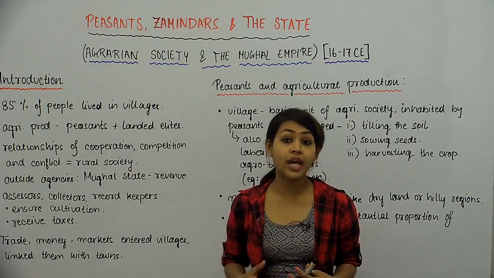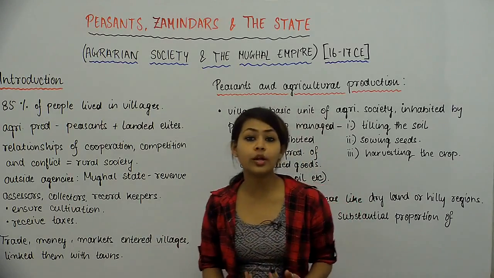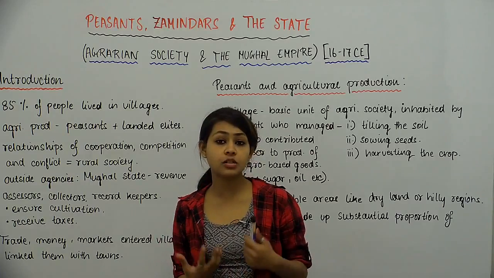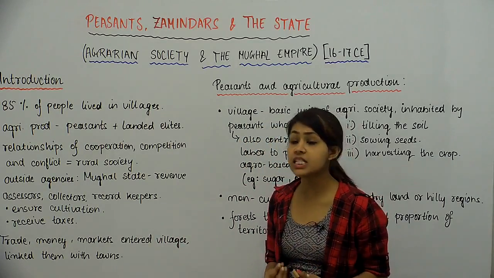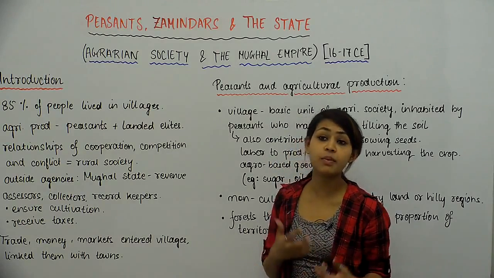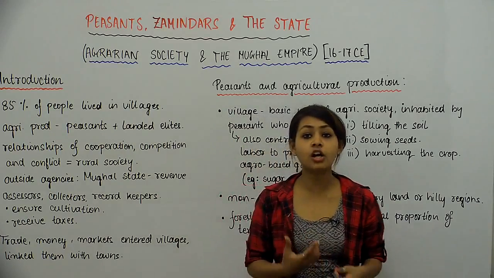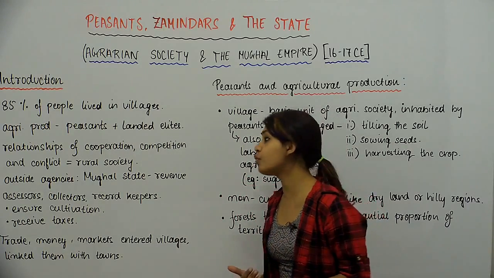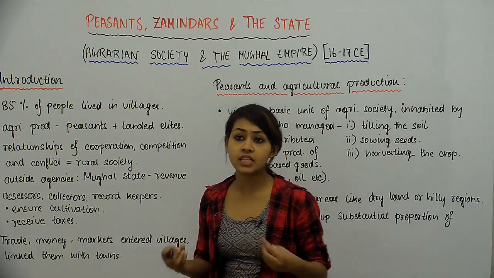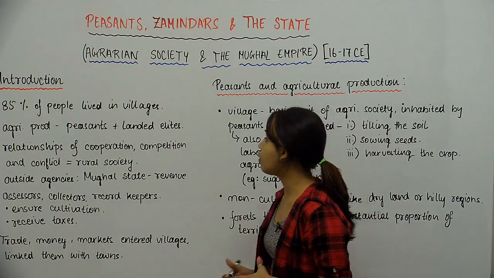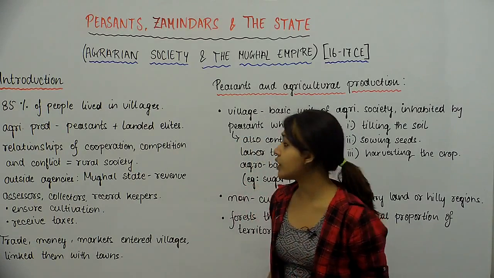So all we had in the name of urban areas was towns where trade was soaring, where trade was a very important commercial activity. But those were really few places, and very few people lived in those areas and participated in those economic activities. The majority chunk of the population lived entirely in rural areas. So that's where we are set up. That's the background of our discussion. So people mostly lived in villages and they were mostly involved with agriculture.